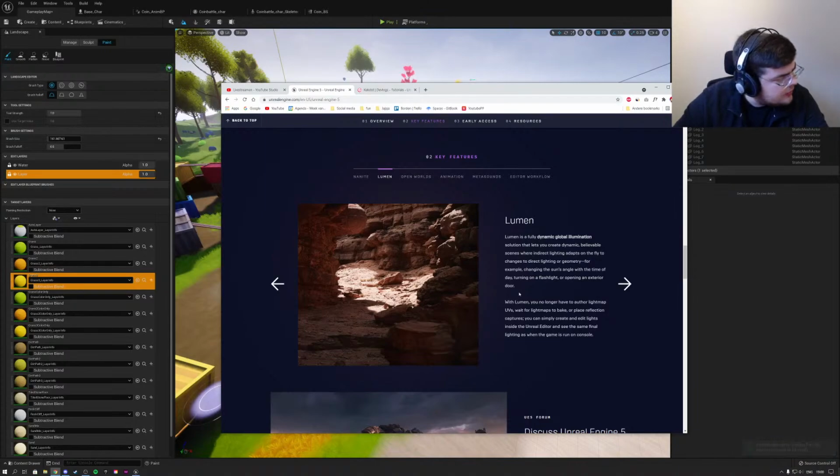Does that say anything to you? Let me read that. Here: with Lumen, you no longer have to author light map UVs or wait for light maps to bake. So you don't have to wait for light maps to bake. They are apparently already baked if you use the Lumen technology. I'm not sure we are using that right now, so I would have to look into that.